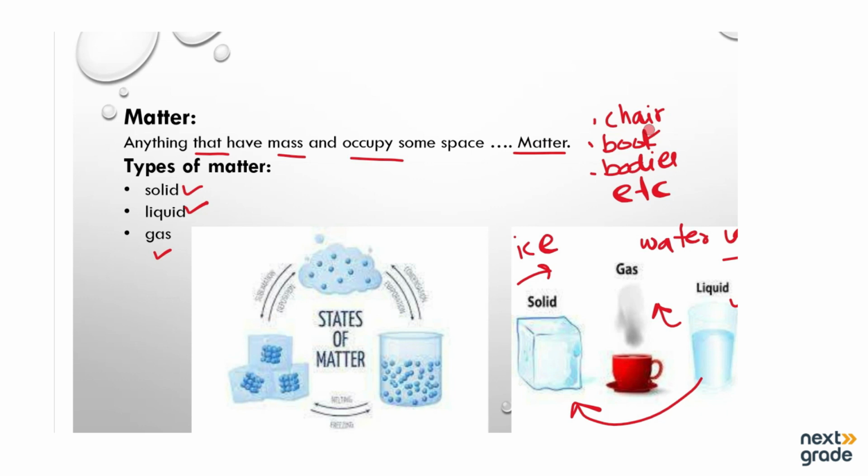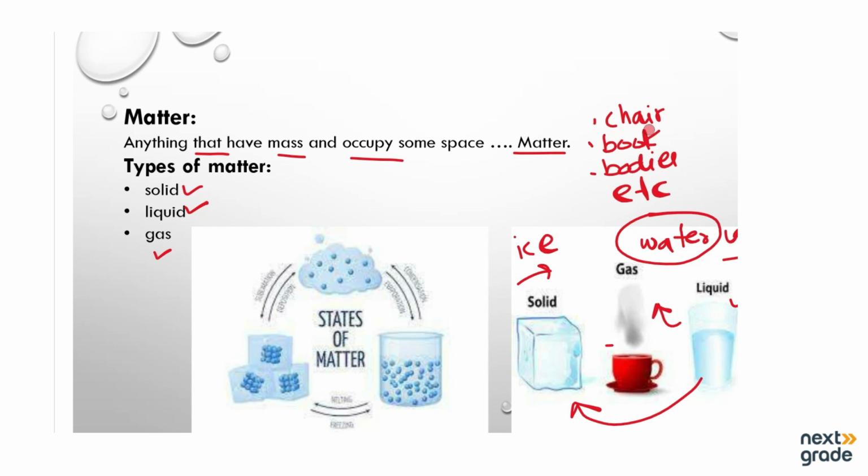So these are examples of the three states of matter, as we have only one substance, that is water. It can exist in the form of liquid as well as solid and gaseous state.